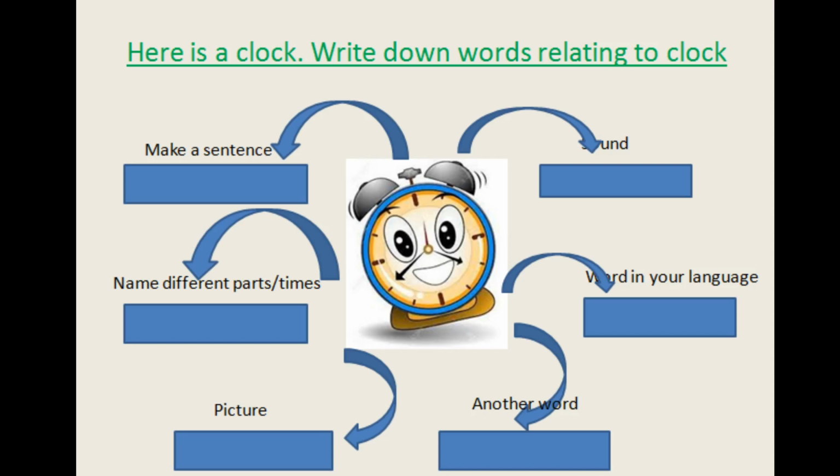Such types of things. Picture, you just draw here. Another word: watch. And then the word in your language. What word are you using for the particular clock? Is it clear? Okay, come on next one.